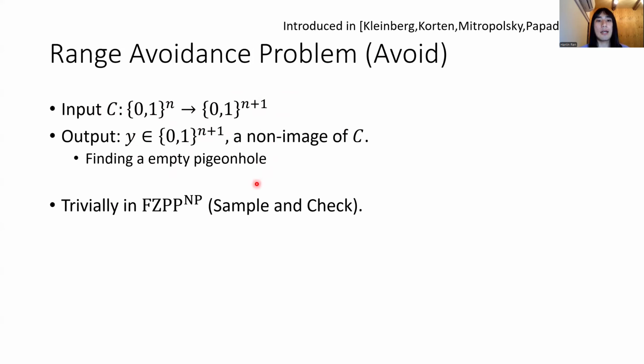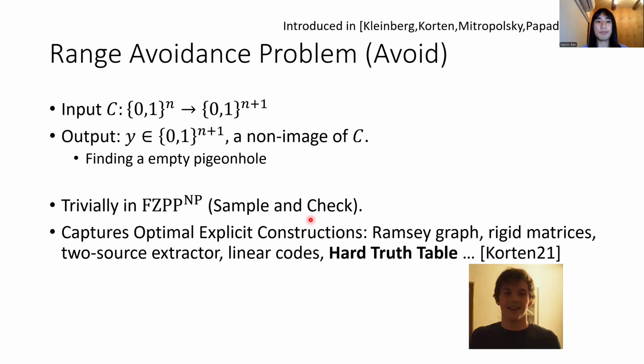There is a trivial FP^NP algorithm by rejection sampling. So we know that half of the strings are non-outputs, so we can just sample a string. But it requires an NP oracle to verify whether the string is a non-image. So what we finally get is an FP^NP algorithm.